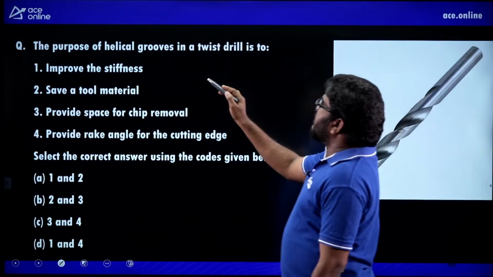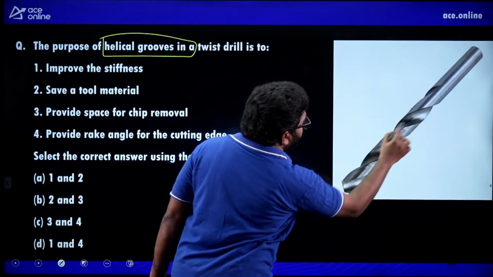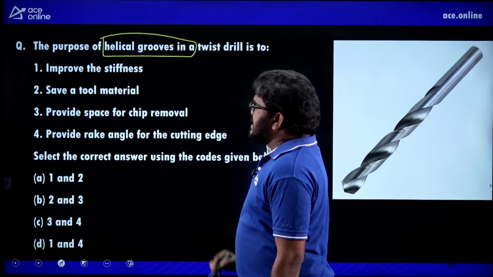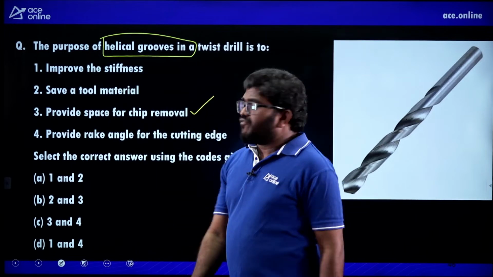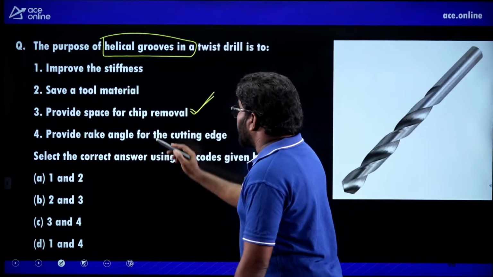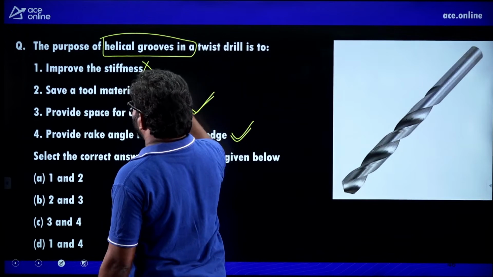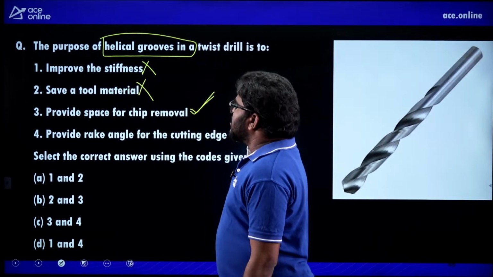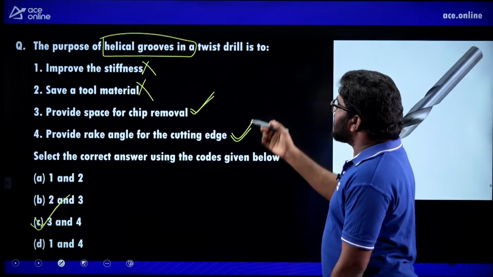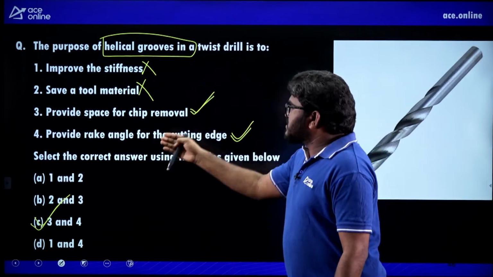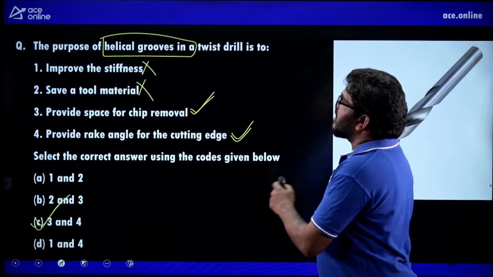Next, the purpose of helical grooves in a twisted drill. For what purpose are we providing these helical grooves? We are providing space for chip removal. For removal of chip, we are using this one. Provide rake angle for the cutting edge: no need to say, this is not correct. Improve the stiffness: stiffness is going to be reduced. So these two are not correct. So 3 and 4 are correct. Helical grooves are provided for space for removal of the chip and to provide rake angle for the cutting edge. So C is the correct answer.